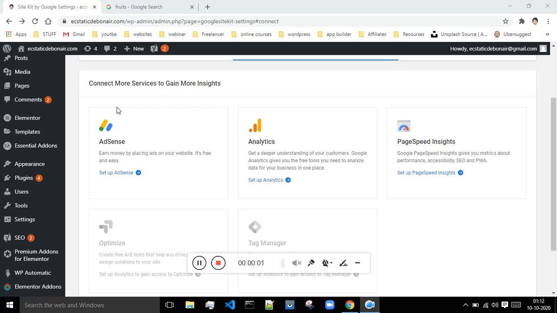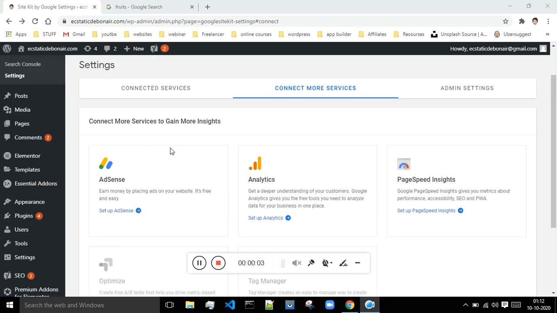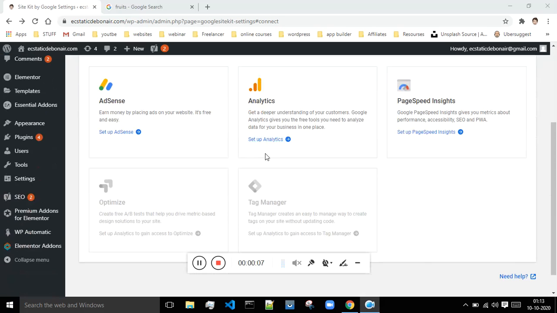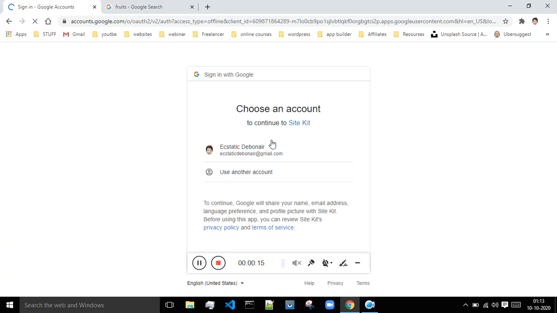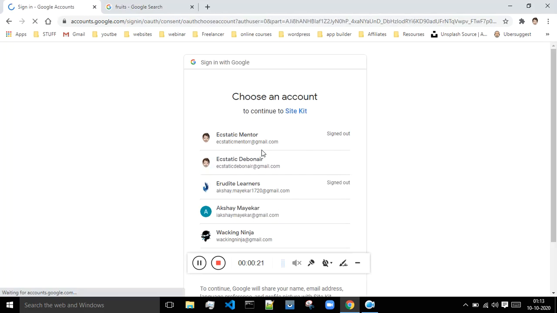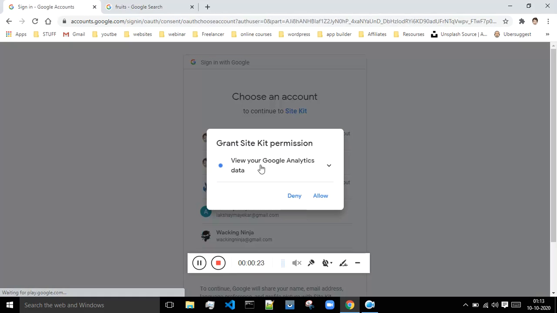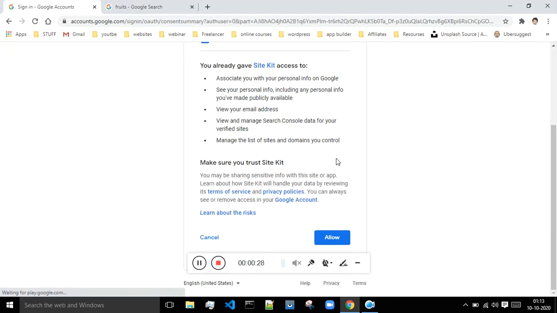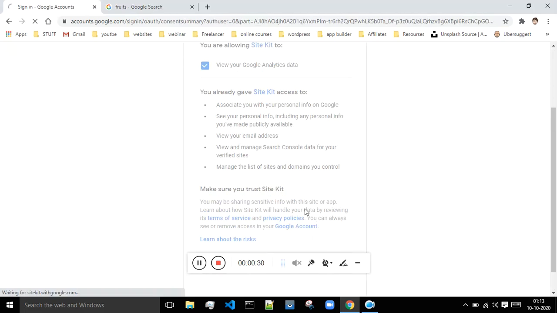Hey, what's up, guys? In the previous tutorial we have seen how to install this Google Sitekit plugin. So now I'll show you how to integrate Analytics. Click on set up Analytics over here. Click on the account associated with your website. Click on allow. Click on allow over again.